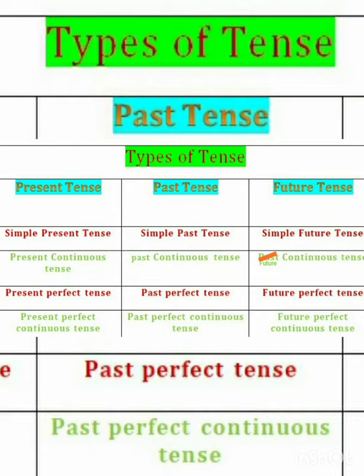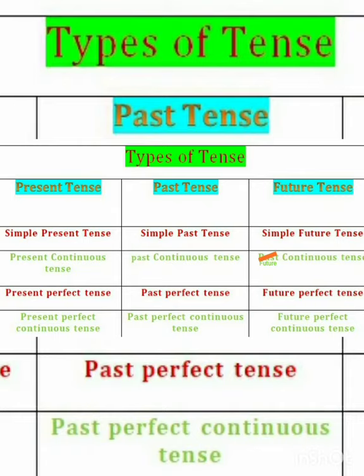Next comes past tense. The second type of tense is past tense, Bhutakala. And again in past tense there are four types. Those are simple past tense, past continuous tense, past perfect tense, past perfect continuous tense. Sada Bhutakala, Apurna Bhutakala, Purna Bhutakala, Munduvarida Purna Bhutakala in Kannada.